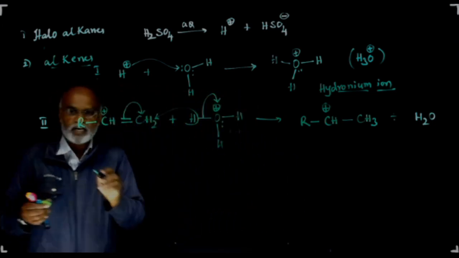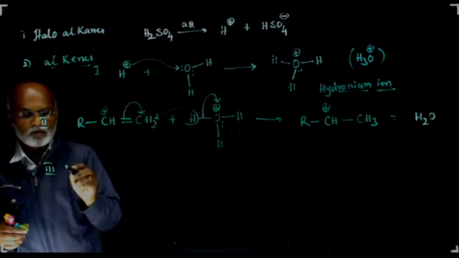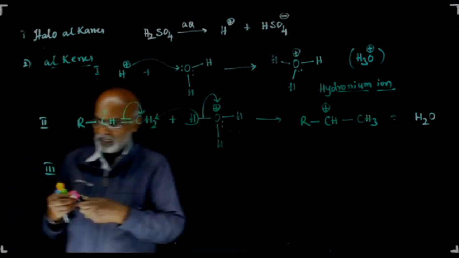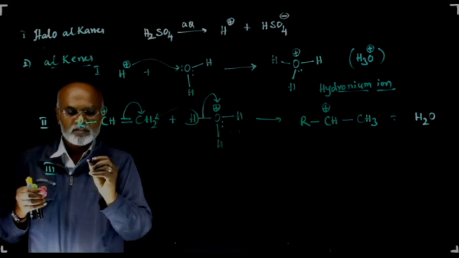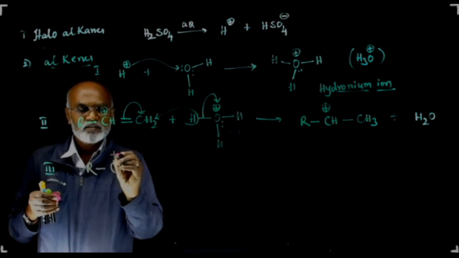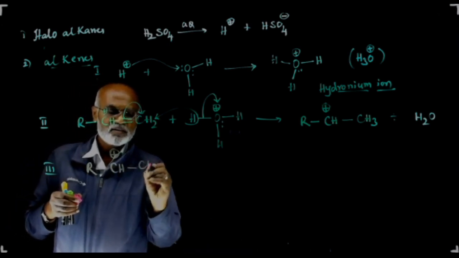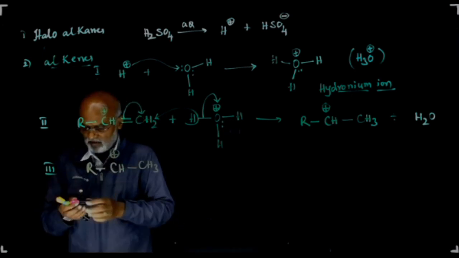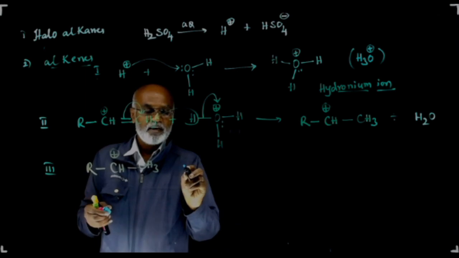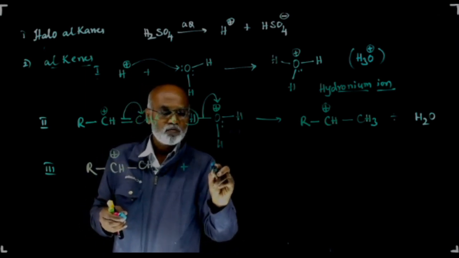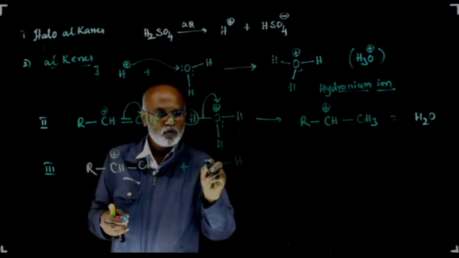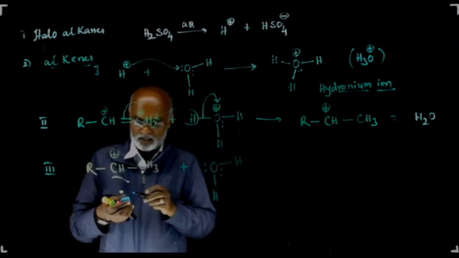In the third step, what happens? Look here. In the third step, the same carbocation enters. Take this third step, R, C, H, this is plus, and this is CH3. This carbocation, remember, is attacked by water. This is O, this is H, this is H. There are two lone pairs present on the oxygen atom.